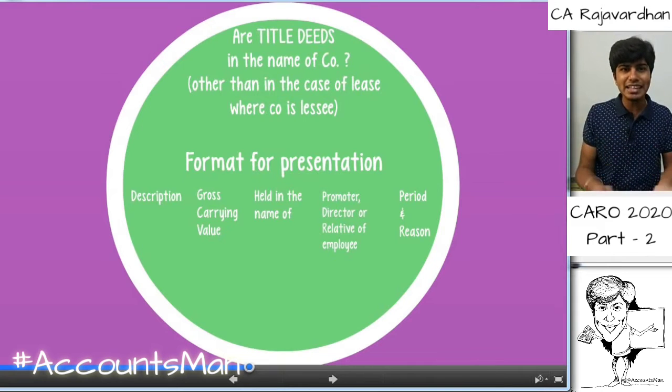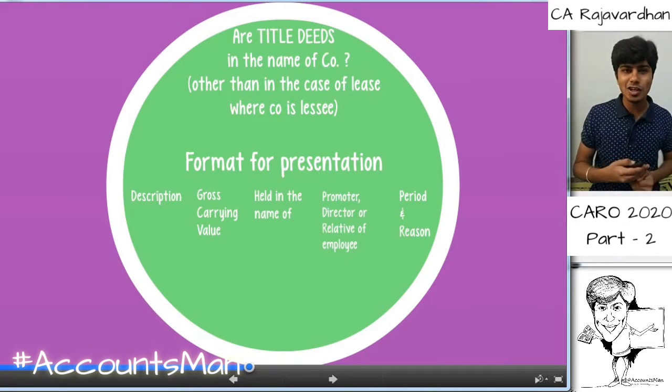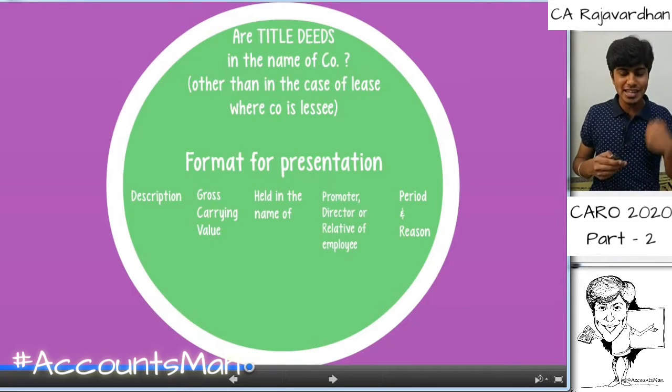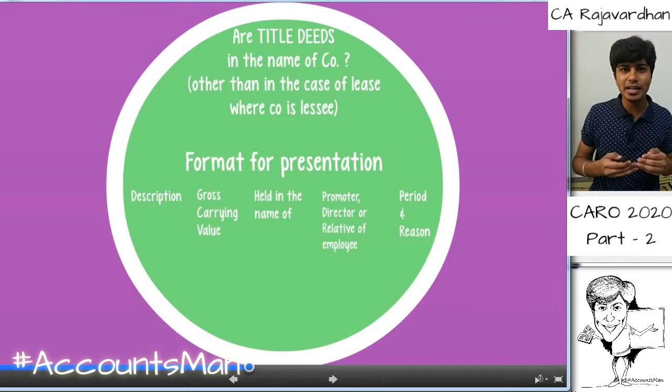Whenever a company takes an asset on lease, that lease can be of two types, an operating lease or a finance lease. If it is an operating lease, it is more or less like me taking on rent, and the ownership is with the lessor all by itself, and I will not record it in my books of accounts as an asset. I'll repeat, if the company takes an asset on lease, it can either be an operating lease or a finance lease. If it is an operating lease, I will never become the owner and I will not record it in my books of accounts as an asset, me being the lessee. This was under the old era.